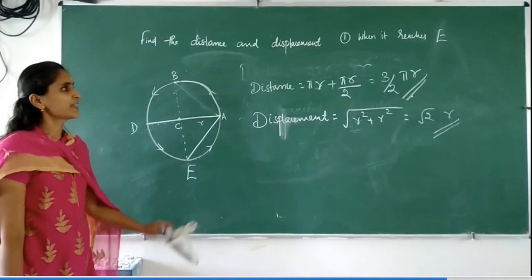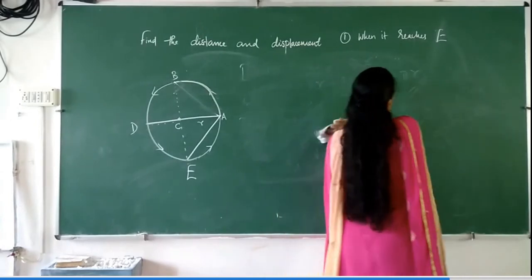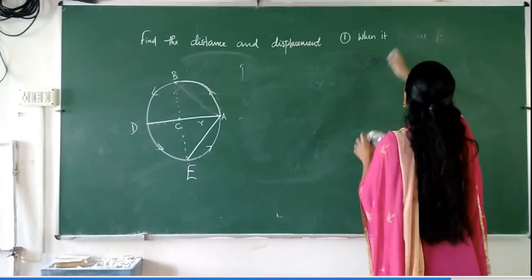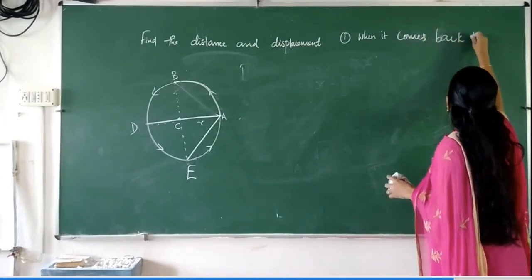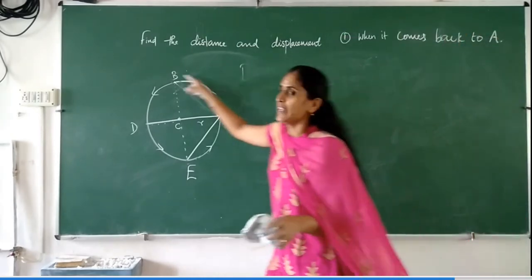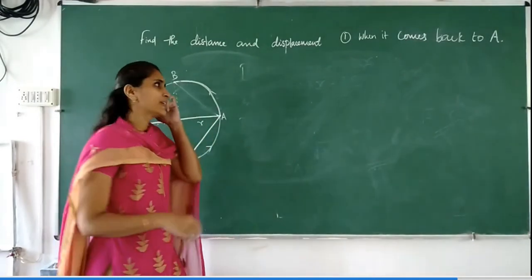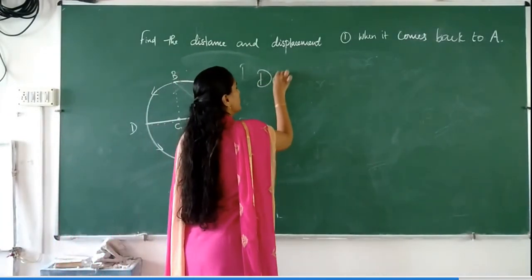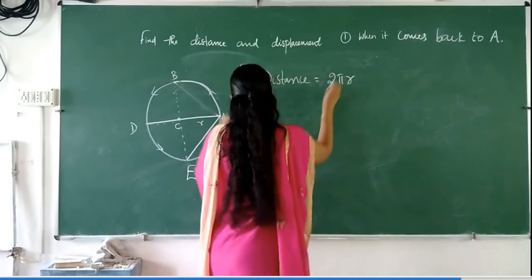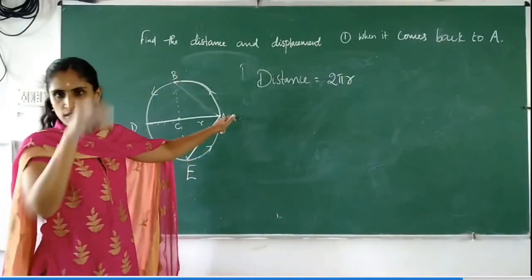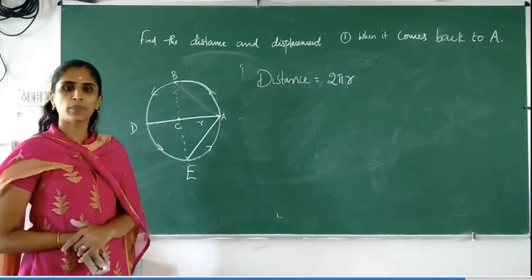Now the last case, when it comes back to A. It's starting from A and finally it reaches A. So in that case, what happens? When it comes back to A, distance will be the circumference. Distance is the actual path length. It is traveling through one circular path, so that will be equal to the circumference of the circle. So distance will be 2 pi r.